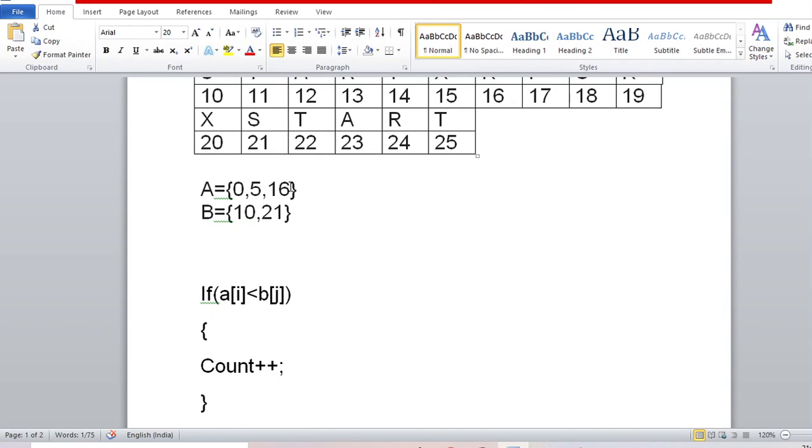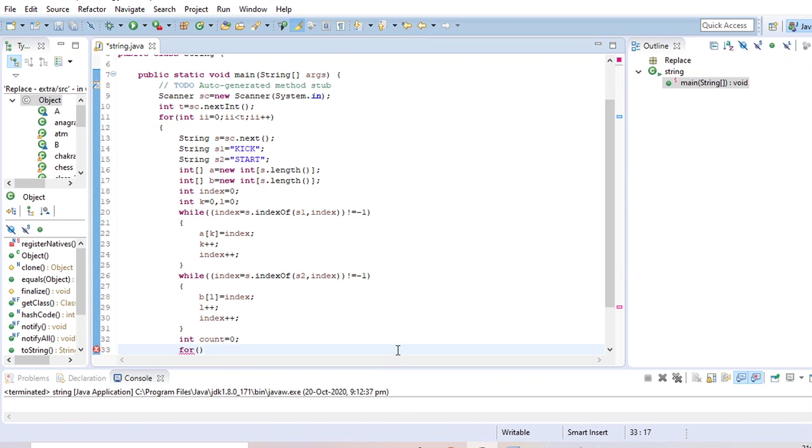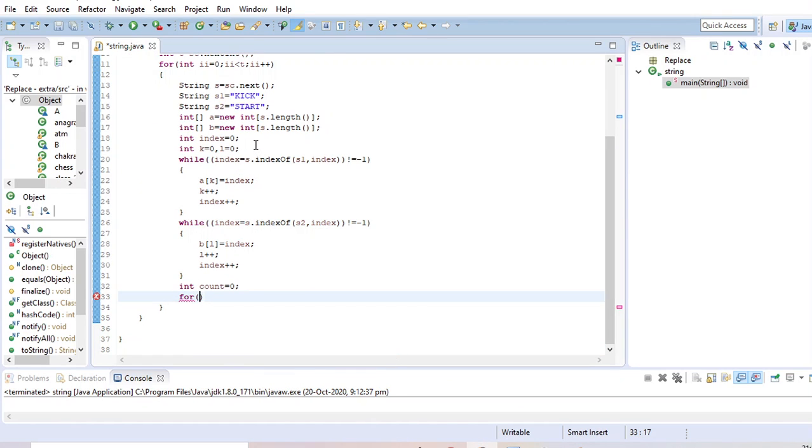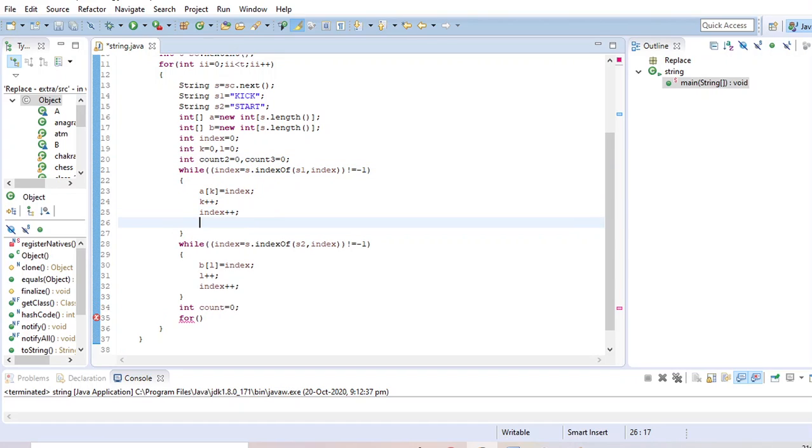So after these 3, or these 2 in case of B, the rest of them will be a garbage value or 0. So I am taking two other integers, count2 initially 0 and count3 initially 0. It will count how many kicks there are and how many starts there are.